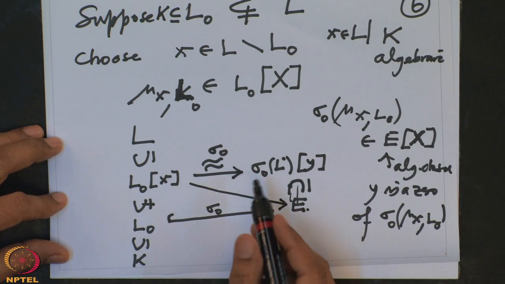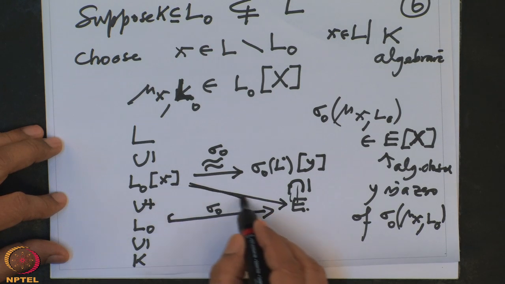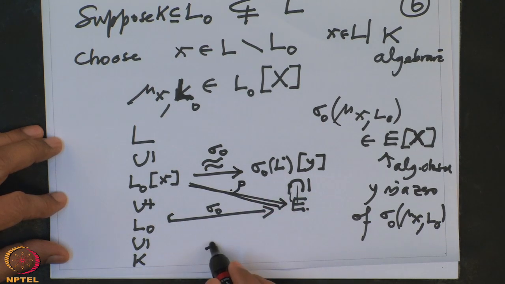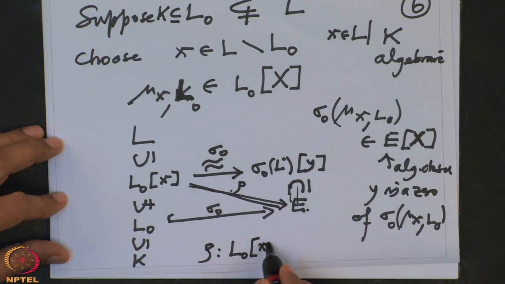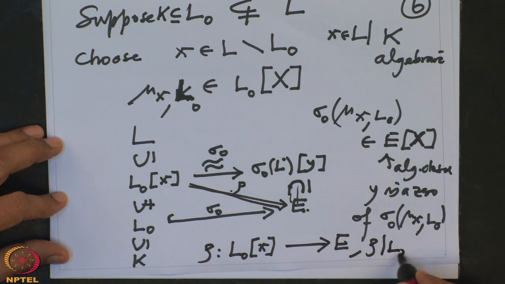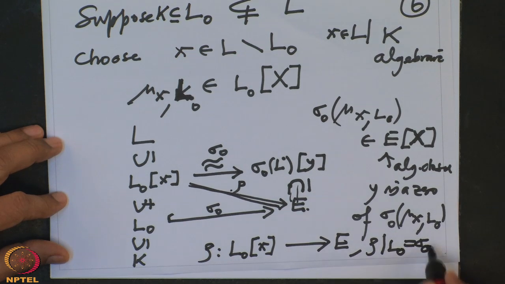Let us call this embedding rho. Therefore I got an embedding rho from L naught x, this field, to E. And obviously, rho restricted to L naught is the given sigma naught.